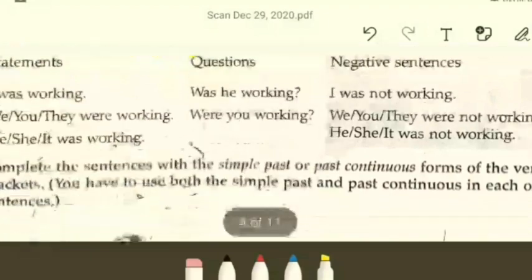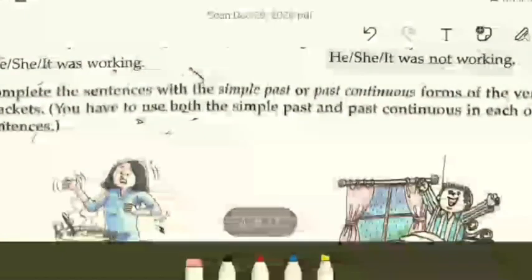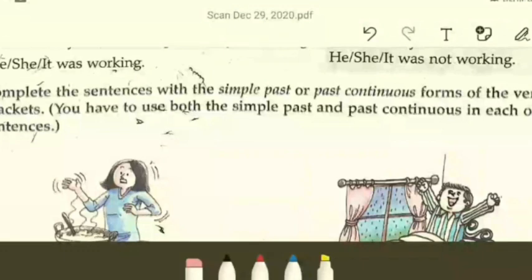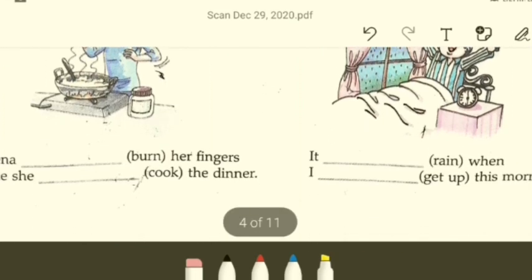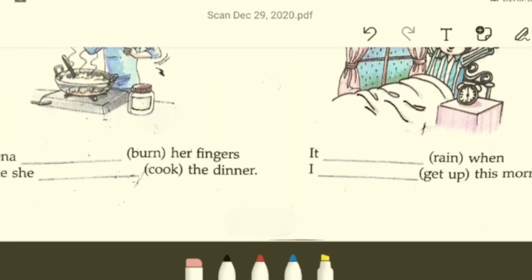So here comes an exercise. You are asked to complete the sentences with the simple past or past continuous form of the verb in brackets. You have to use both simple past and past continuous in each of the sentences. Both forms are to be used. So what are we going to do? Let's see. Very simple. The word in brackets provides a good enough hint. So what will it be?